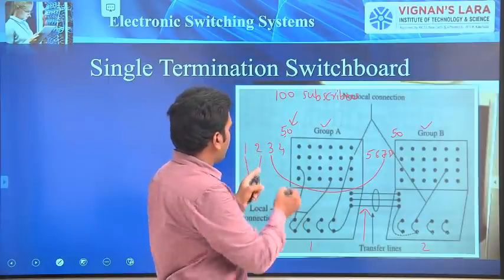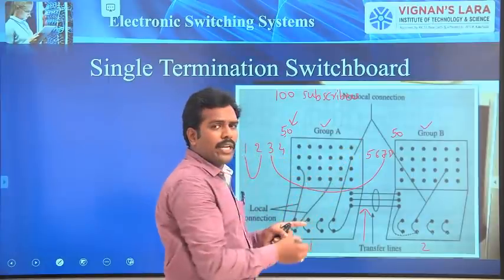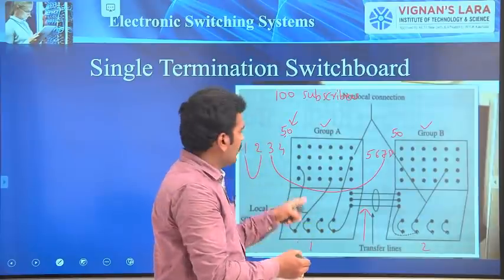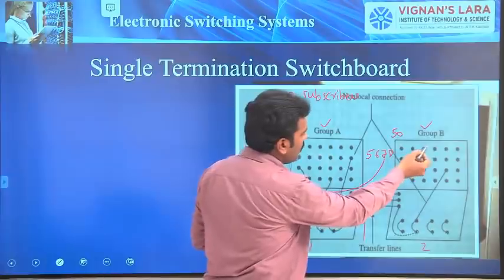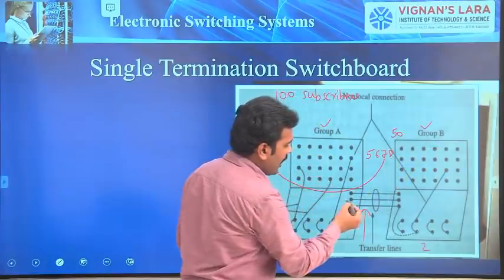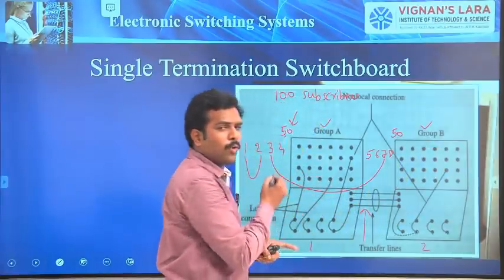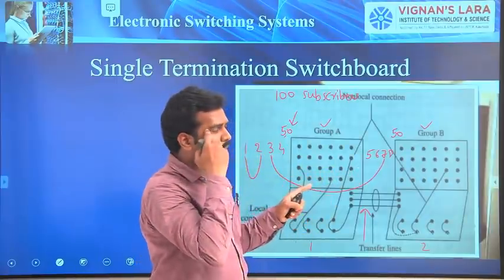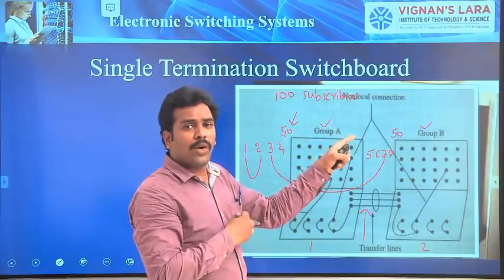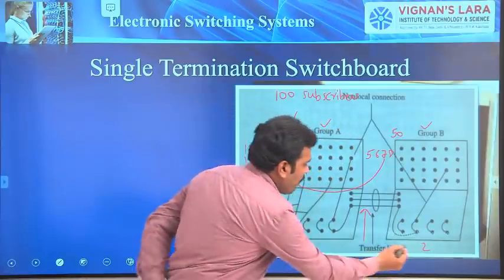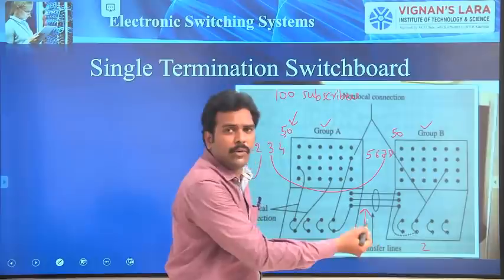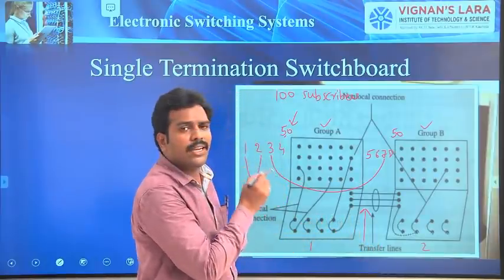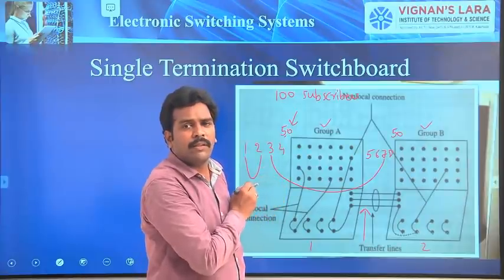Whenever A3 wants to call 7, this operator connects this 3 to the Group B subscriber 7 with the help of these trunk lines to close the circuit. That means to establish a connection between non-local subscribers, these 2 operators have to operate to establish one connection. That is the main drawback in the case of single termination switchboards.